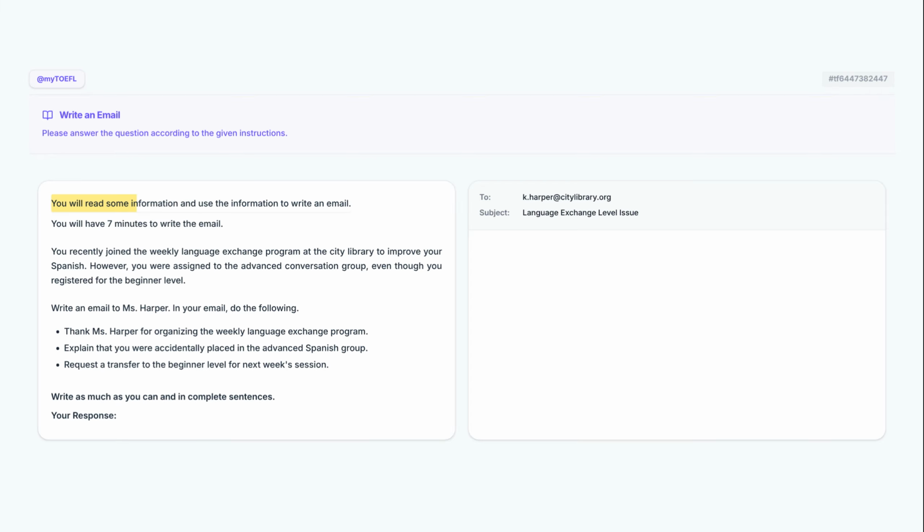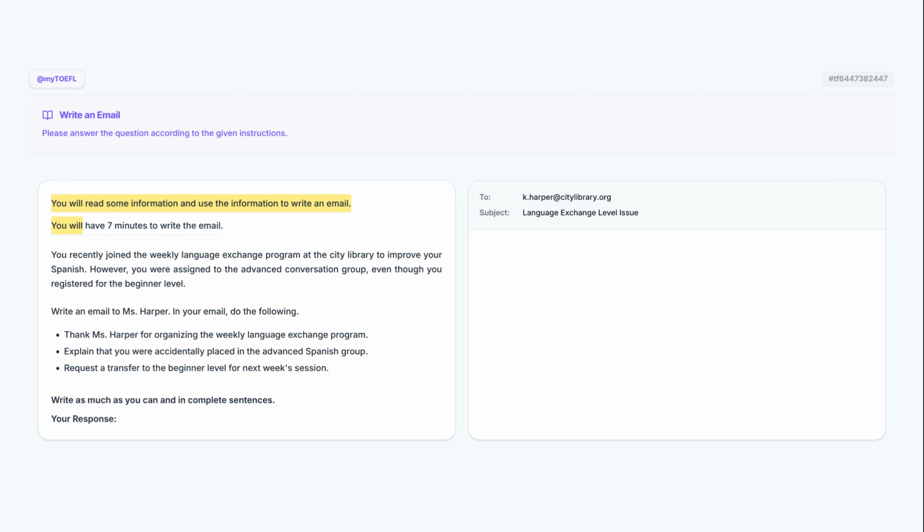You will read some information and use the information to write an email. You will have 7 minutes to write the email. You recently joined the weekly language exchange program at the City Library to improve your Spanish. The prompt introduces a scenario where you are participating in a weekly language exchange program to practice a new language. This setting requires a tone that is polite and community-oriented.